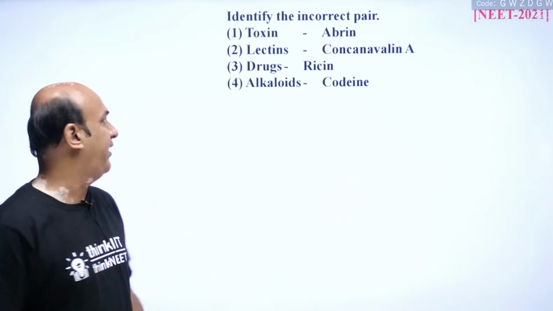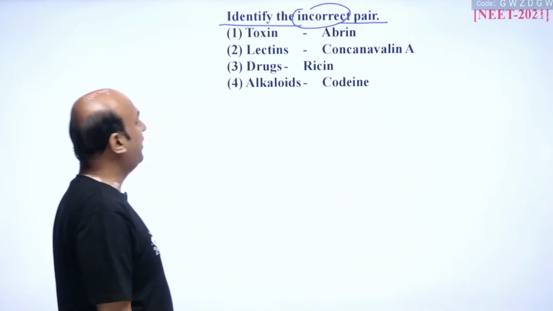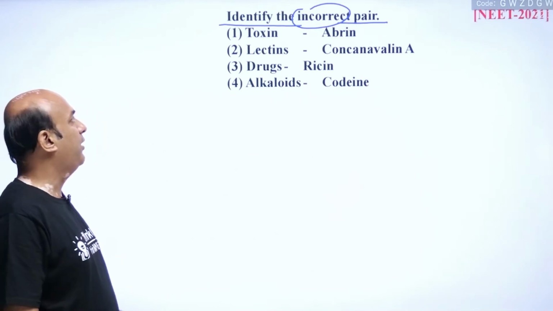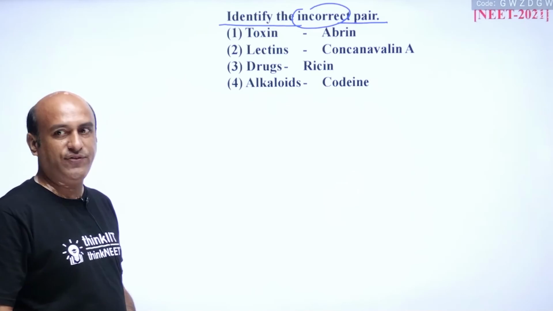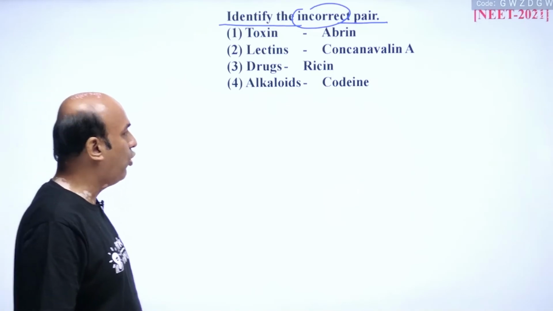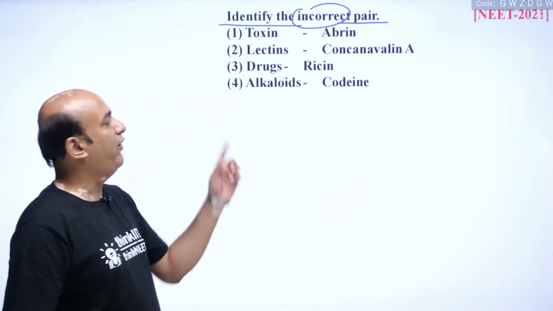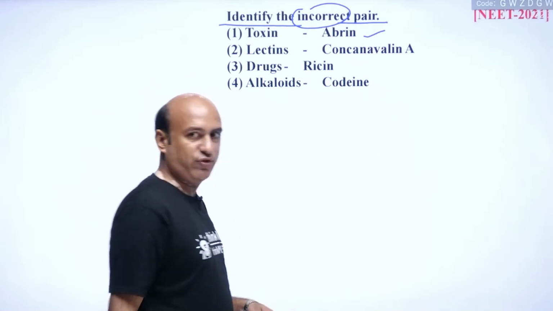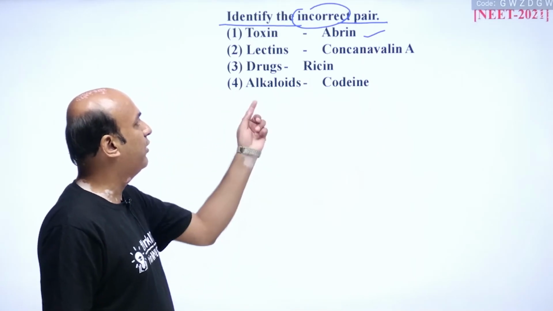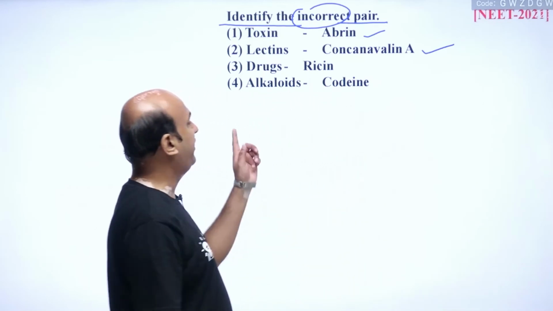Here the question is, identify the incorrect pair. Option number 1, toxin, abrin. Option number 2, lectins, concanavalin A. Option number 3, drugs, ricin. And option number 4, alkaloids, codeine. So student, which option is the correct one here? Now if we are moving to option number 1, toxin, example abrin, it is the correct one. Option number 2, lectins, example concanavalin A, is also correct.